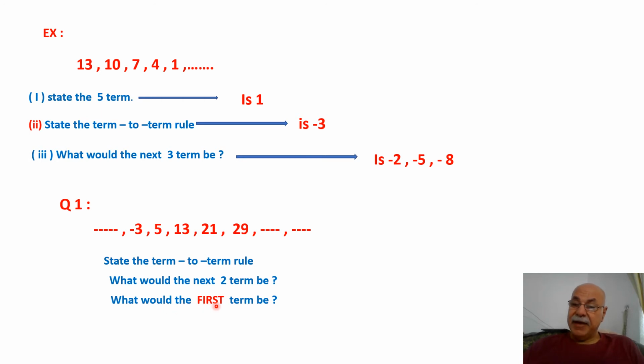What will the first term be? What is the first term here? How can I get minus 3? What is the first term in order to get minus 3, after that 5 and 13 and 21? You see, from minus 3, this is from a small number to a big number, meaning this is an increase here. Here increase, but there decrease. Is 581 in the sequence? Is the number 581 in the sequence? We must know.